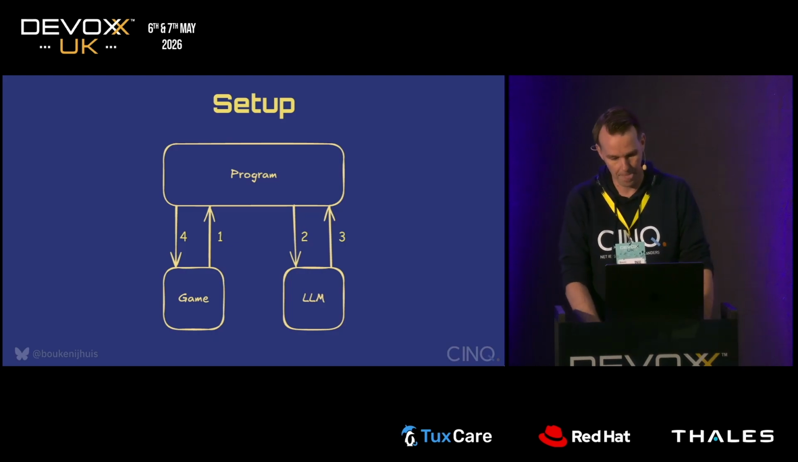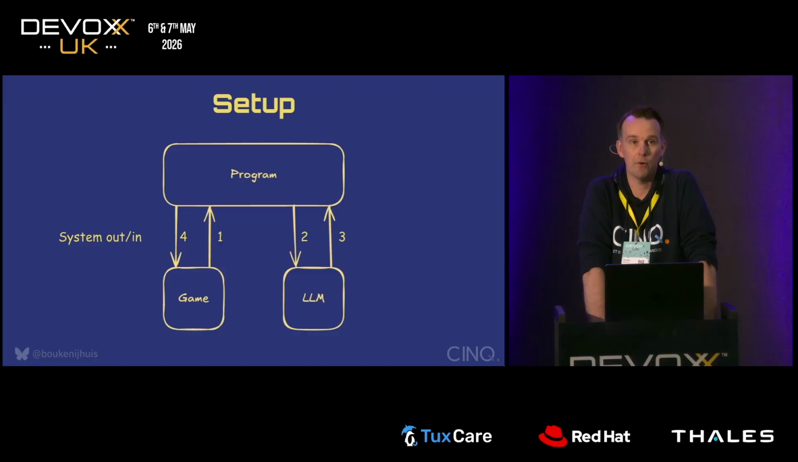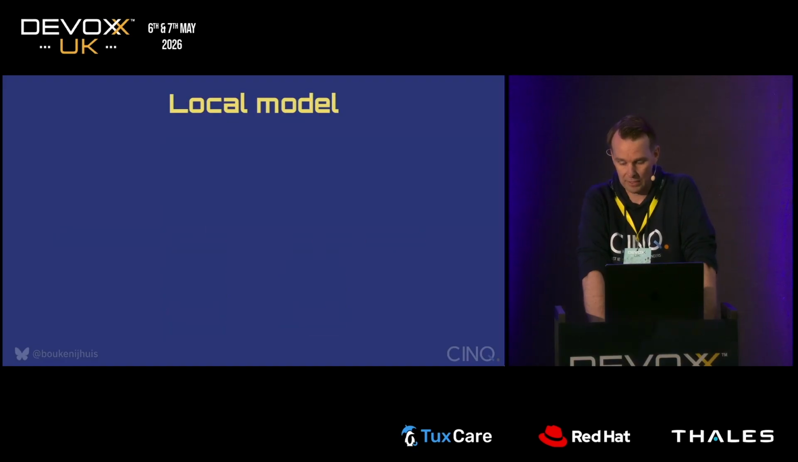This is how it works. Pretty simple. Notice that at 1 and 4, the game runs as a process, a Java process, so we talk to it through system in and system out. And at 2 and 3, we just use REST calls, and this enables us to call a local model or a cloud model. So let's start with a local model.